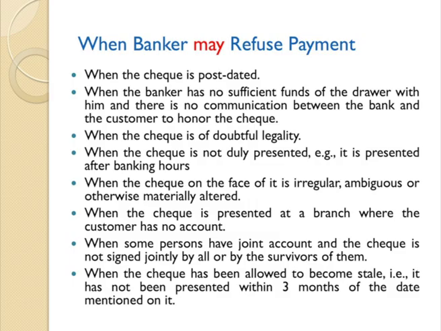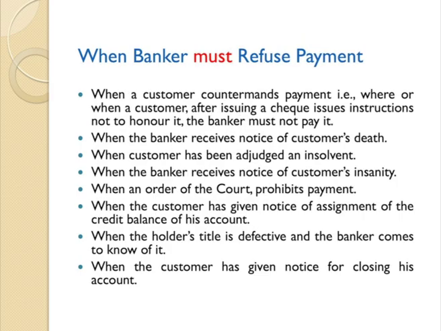If I do not have an account in that branch and I present it there, you can refuse the payment. When the account is jointly maintained and one person does not sign, and when the check has been allowed to become stale, that is after 3 months. So, in such situations, dear students, the banker may refuse payment. Now, let us learn when the banker must, it is not may, must refuse, 100% must refuse payment.